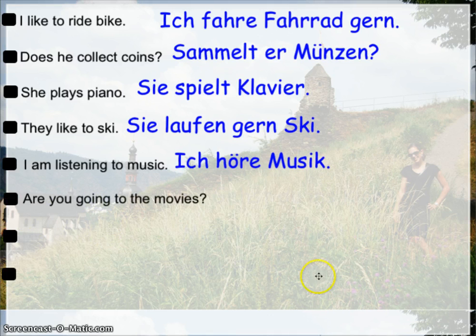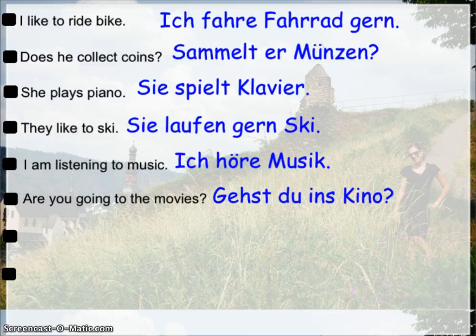Are you going to the movies? Again, if we ask a question, we have to flip-flop the subject and the verb. Gehst du ins Kino? If we were to say this as a statement, you are going to the movies, we use all of the same words here. And instead of saying gehst du ins Kino, and I want to say this as a statement, I'm going to say du gehst ins Kino. That's kind of commanding, you go to the movies. So again, the du in this case would go ahead and move to the first position, and then would come gehst. I'm not crossing out gehst there, you see that that's a nice little arrow.